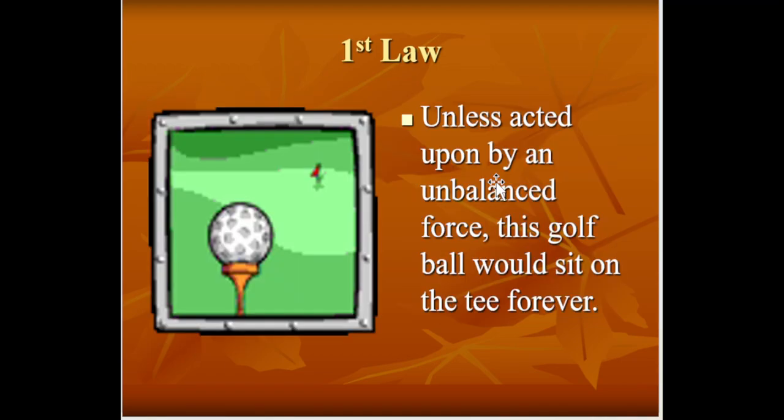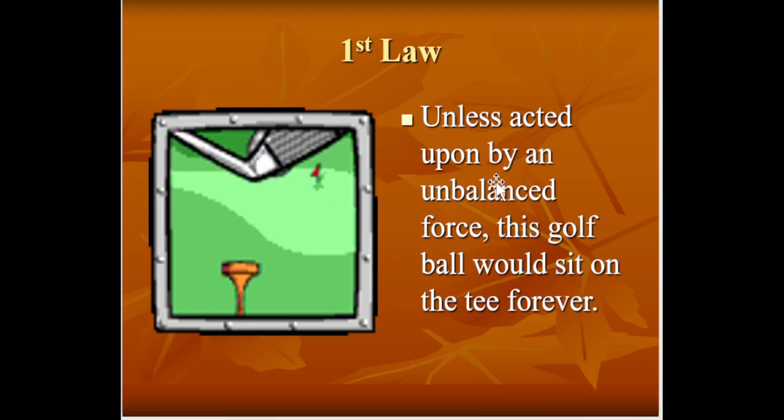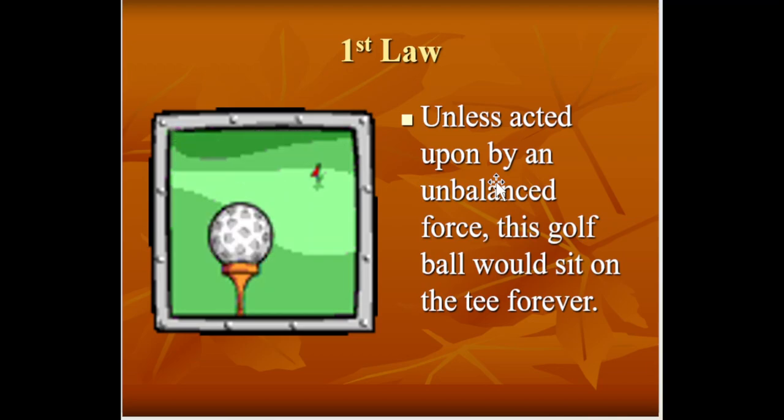Then you can see also the first law, unless acted upon by an unbalanced force. So this golf ball would sit on the tee forever.